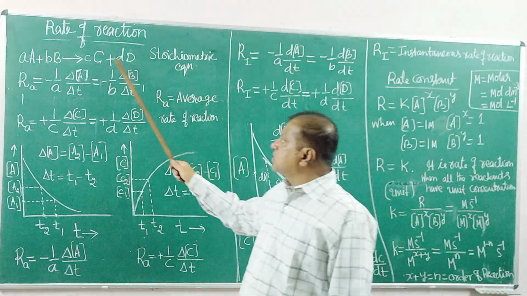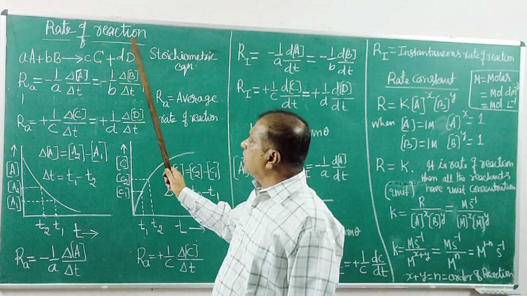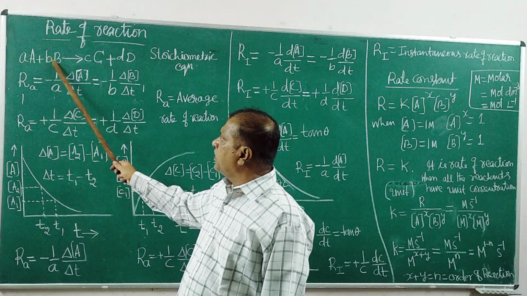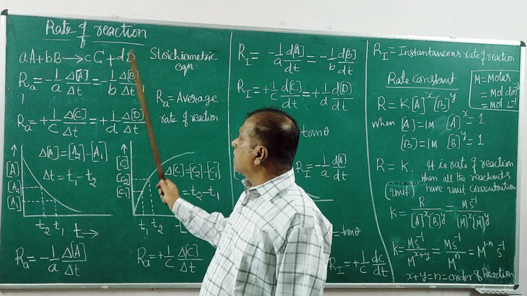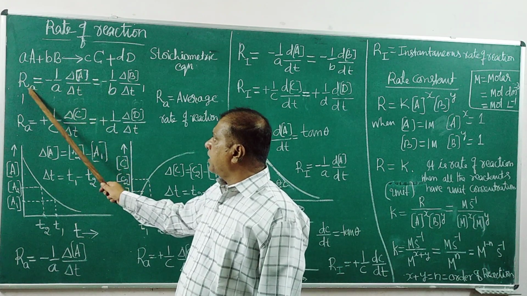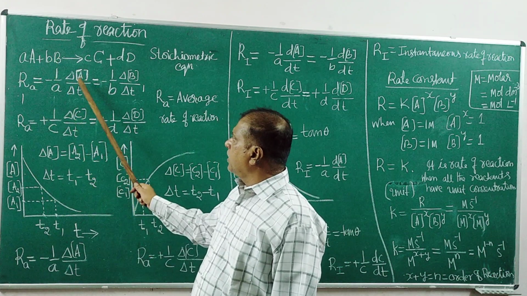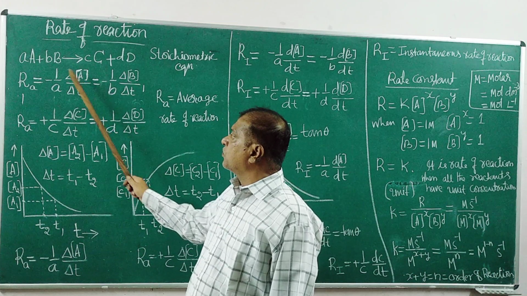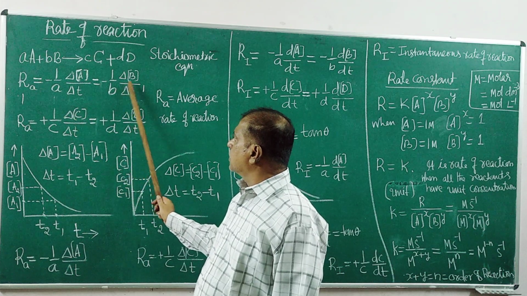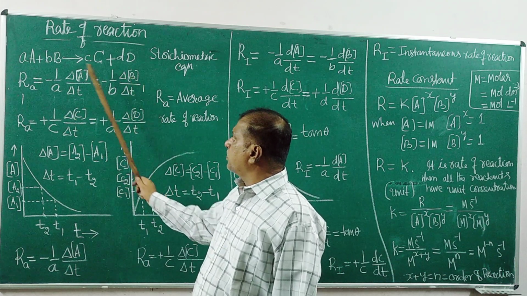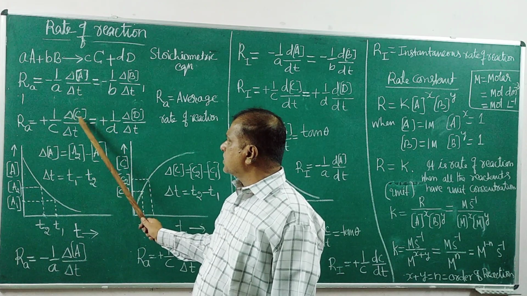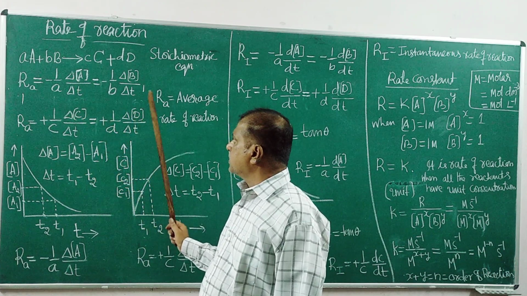The rate of this reaction can be represented in terms of A or B or C or D. I'll tell you later in detail what this is. Rate of this reaction in terms of the concentration of A, or in terms of the concentration of B, the rate of the same reaction in terms of the concentration of C, in terms of the concentration of D.